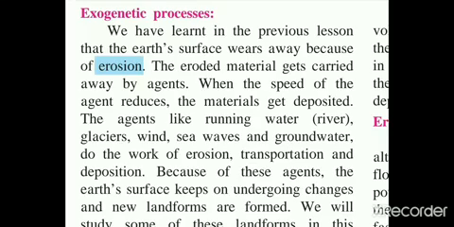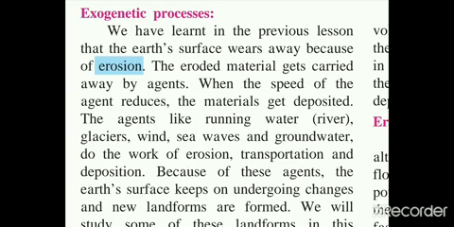Students, in the previous video we learned about weathering and types of weathering, and also that the earth's surface wears away because of erosion. The eroded materials get carried away by agents. When the speed of the agents reduces, the material gets deposited. The agents like running water, glacier, wind, sea waves and groundwater do the work of erosion, transportation and deposition. Because of these agents, the earth's surface keeps on undergoing changes and new landforms are formed.